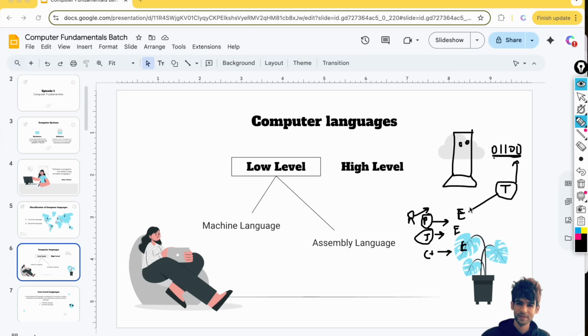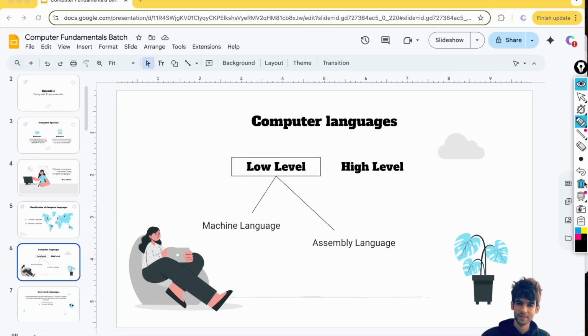By writing the Python program in English, we provide the input to the translator, and the translator will convert it into the 0 and 1 language and communicate with the computer. The computer will again provide the output in 0 and 1s, and we will use the translator to see the output in English so that we can read it. That's how the whole terminology works.